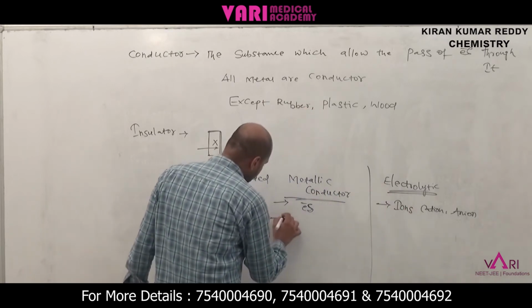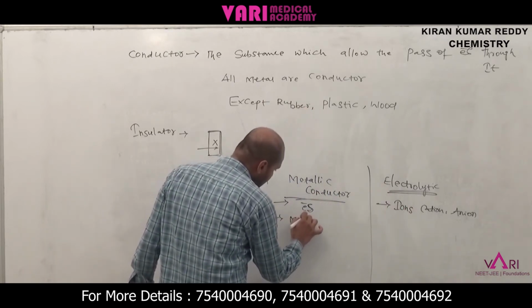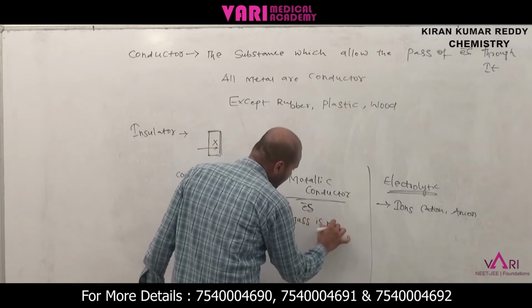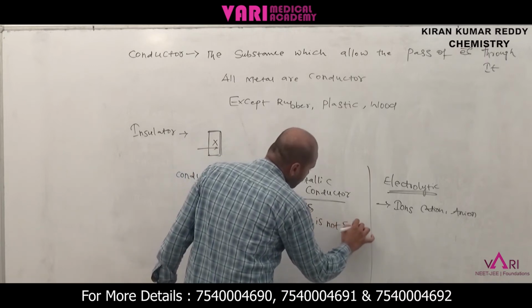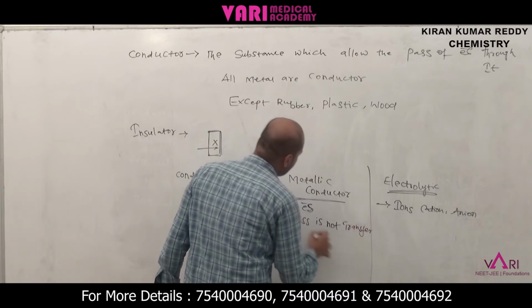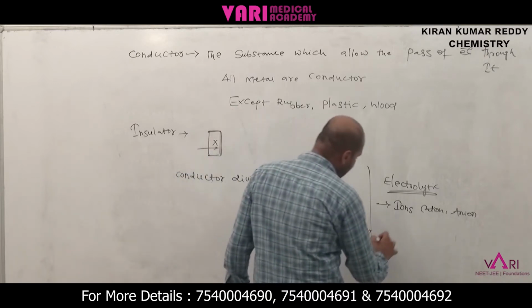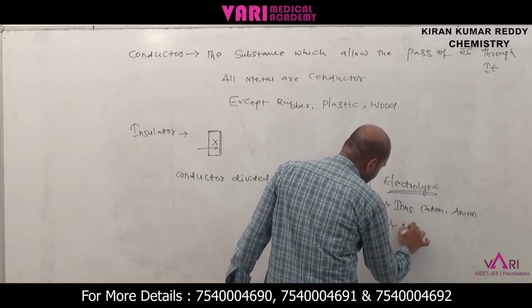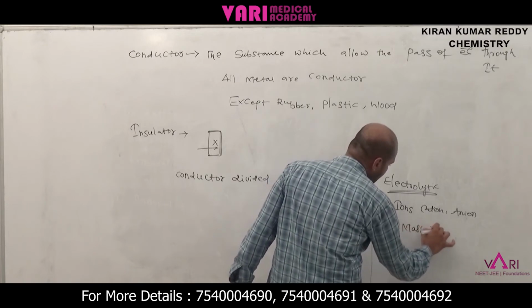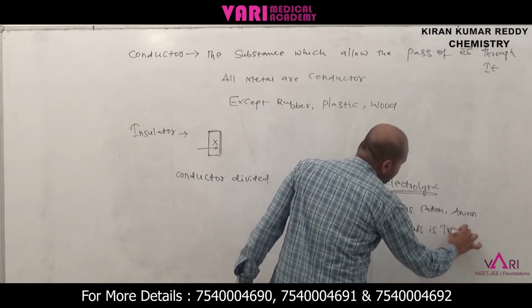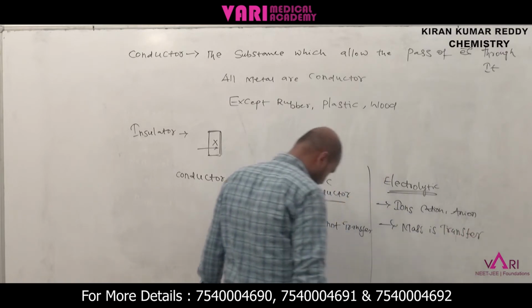In a metallic conductor, mass is not transferred, because electrons carry the current. In an electrolytic conductor, mass is transferred, because ions are responsible for conductance.